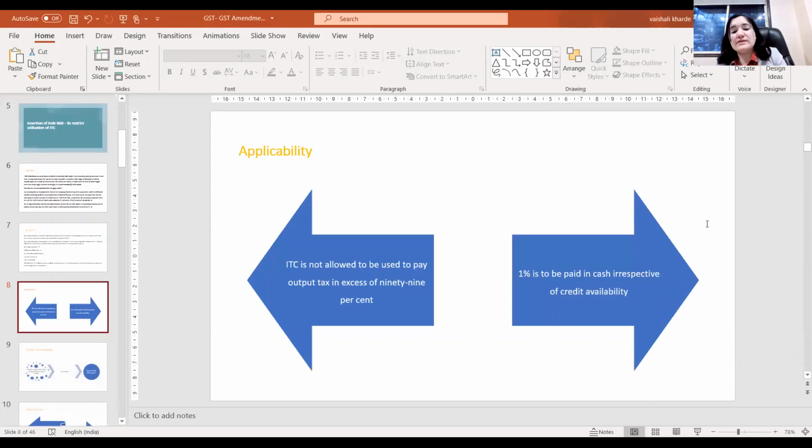Now, what does this rule say? Rule 86B says that the taxpayer can't utilize the input tax credit to the extent of, or in excess of, 99% to pay the GST liability. That means even if you have GST credit, the taxpayer has to pay 1% in cash. So 1% in cash only. You can't utilize the credit even though it is available in the credit ledger.